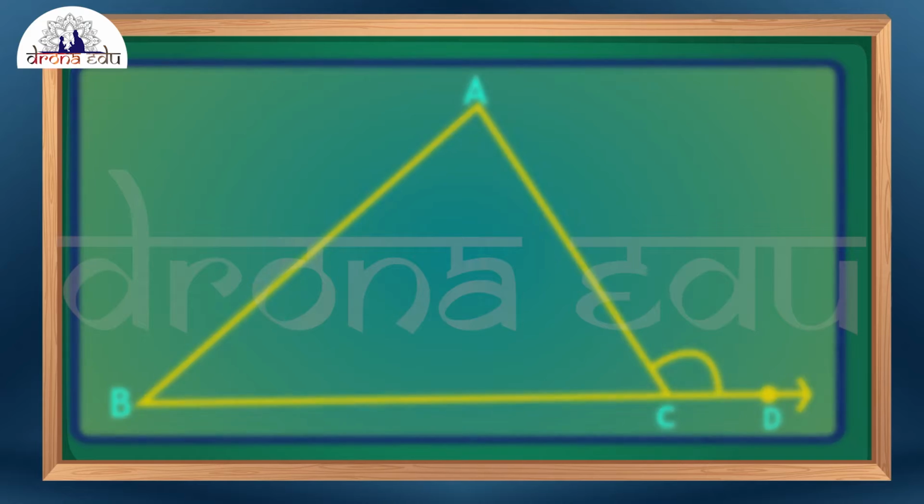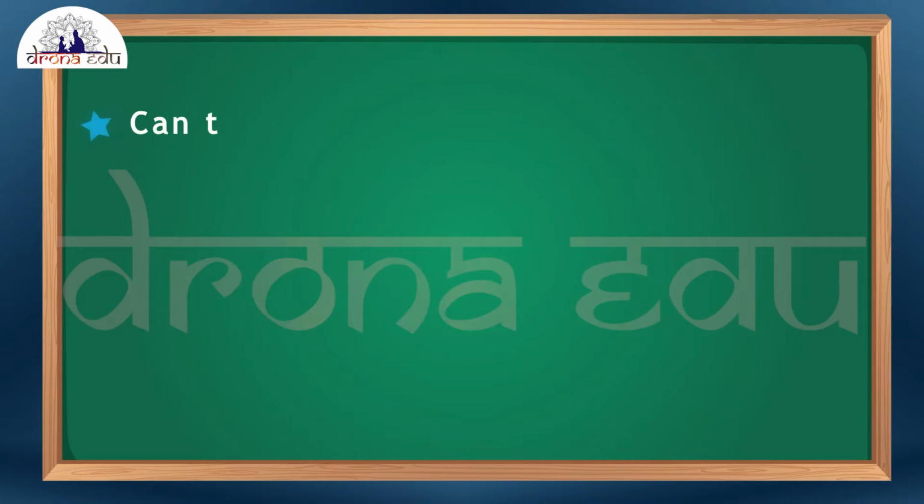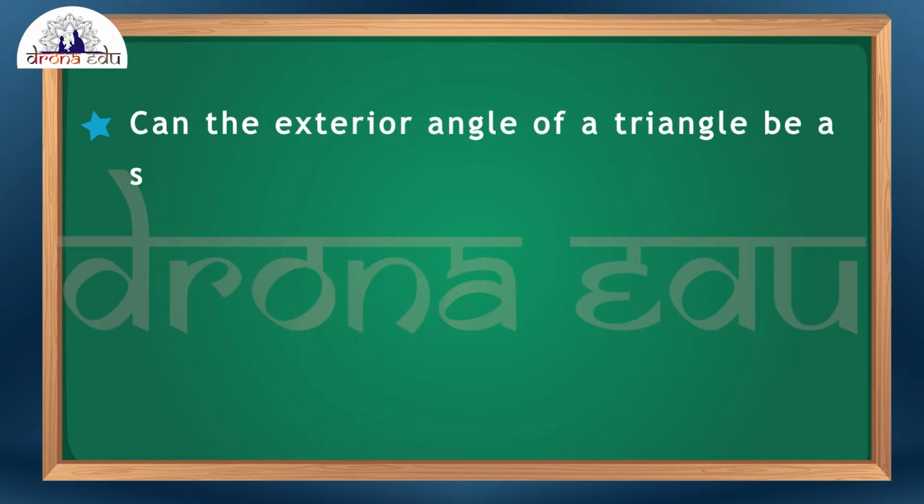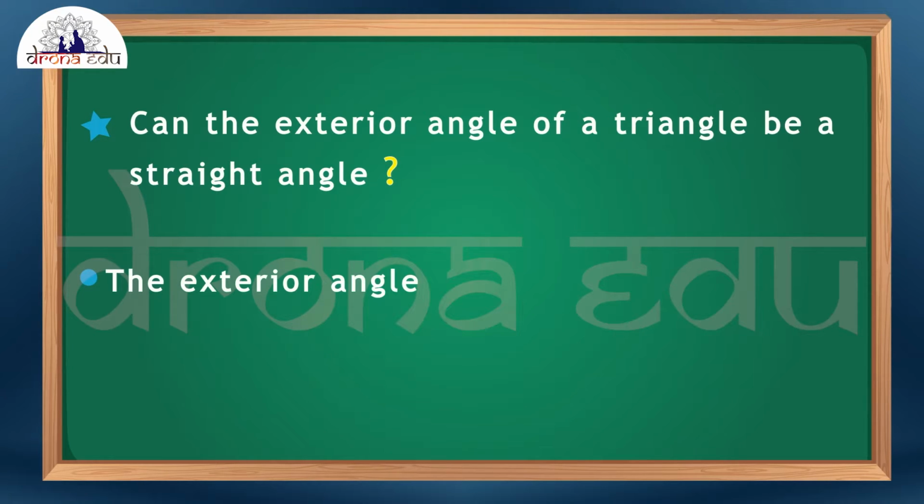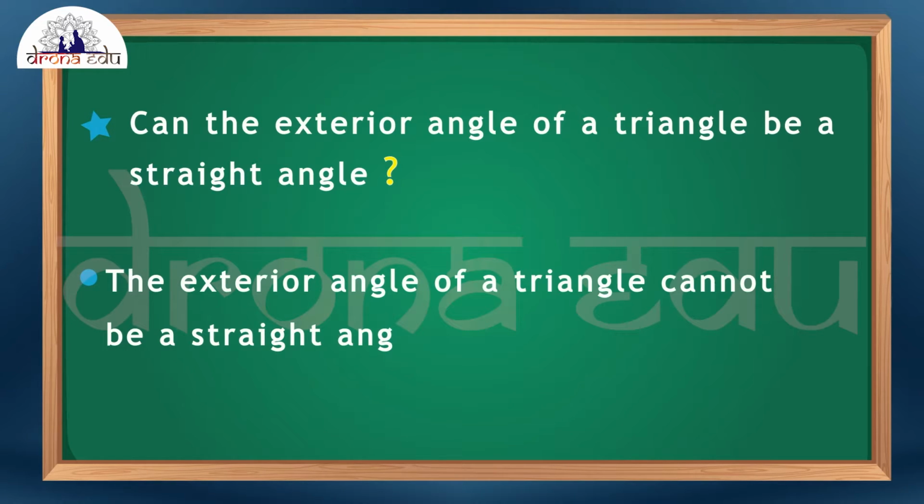Next question: can the exterior angle of a triangle be a straight angle? Let's look at that. The exterior angle of a triangle cannot be a straight angle. Why? Because in the triangle, when I add all the 3 angles, the sum will be equal to 180 degrees.